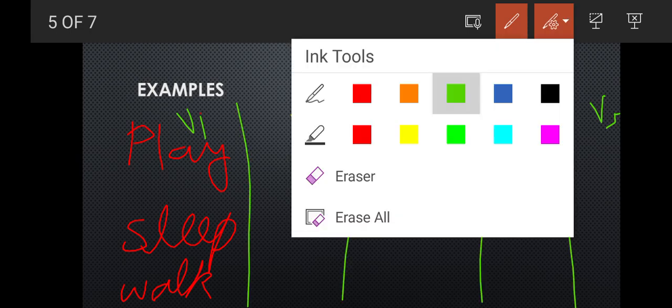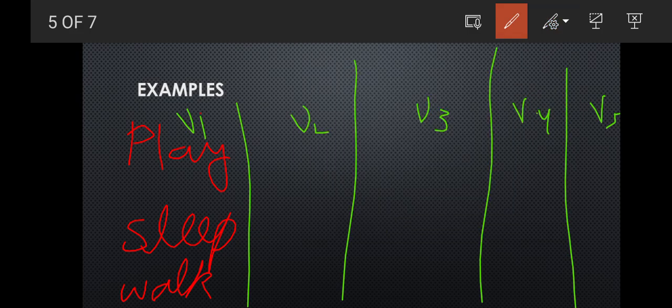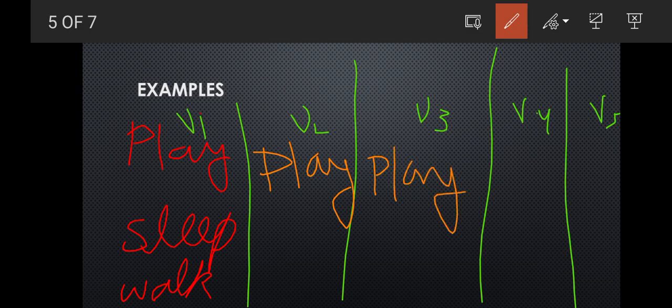Now let's see. For play there would be the second form simple. For the second form we'll add play only. No change. In the second form, play would be play only. For the b3 we'll add en at the last, but again for play there would be no change as well.